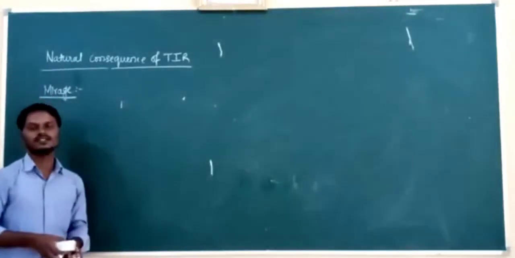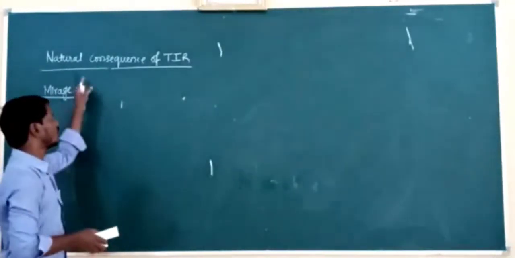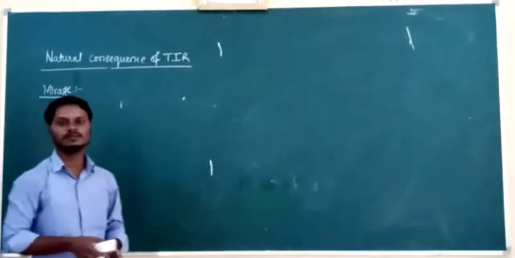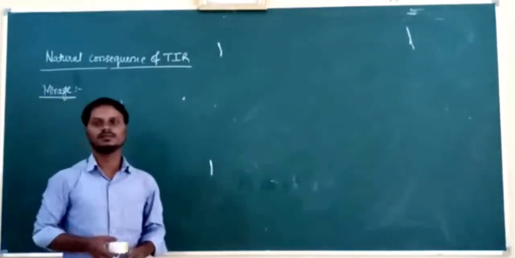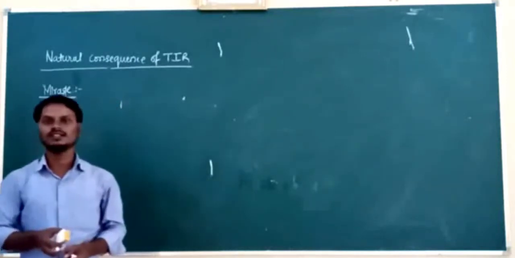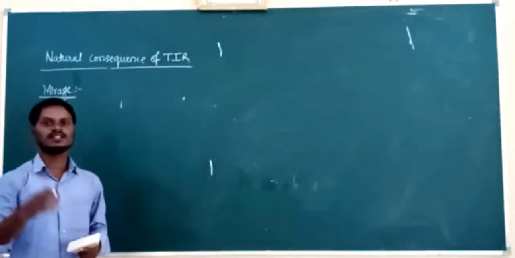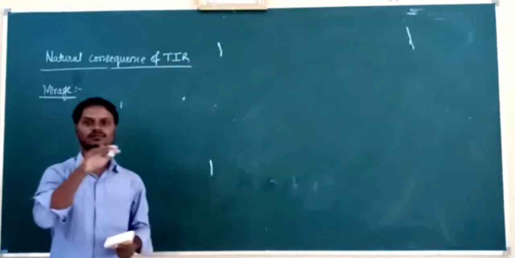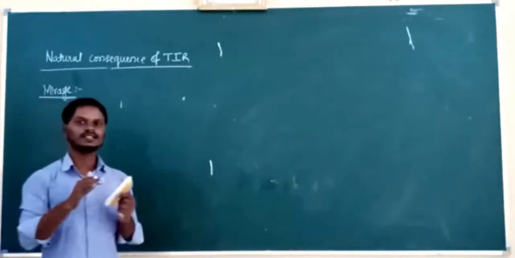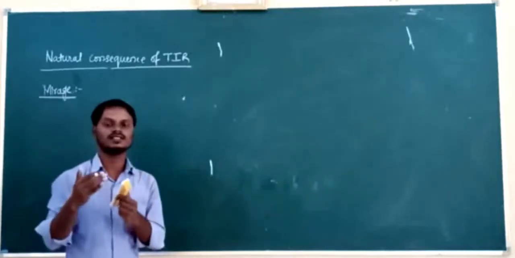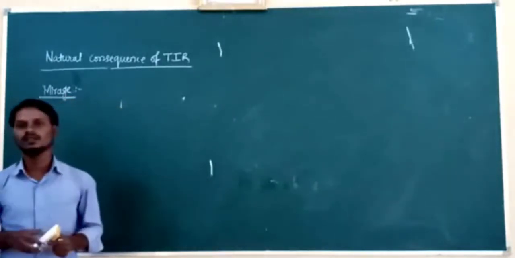Good morning students. Today we are going to discuss the natural consequence of total internal reflection of light. In nature, where are we going to observe total internal reflection of light? For example, in the case of deserts and highways, water appears to be on the surface of the road and on the surface of the desert.